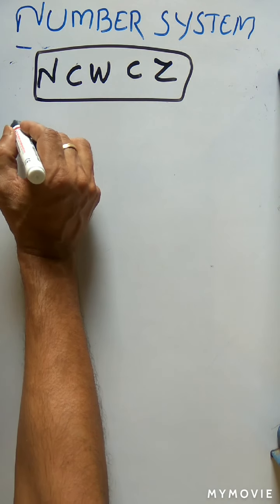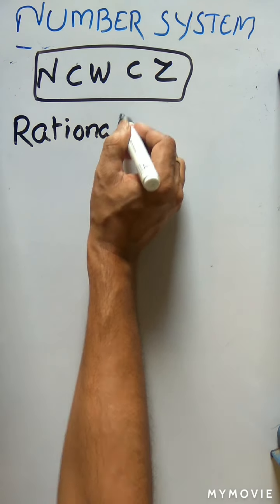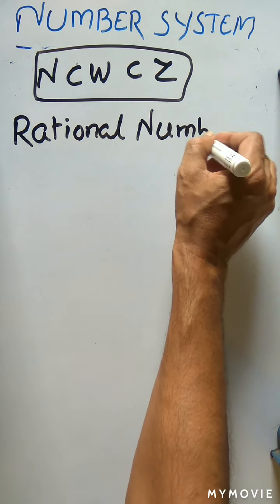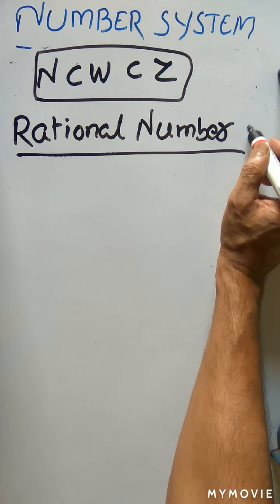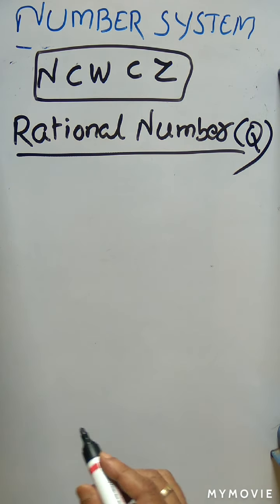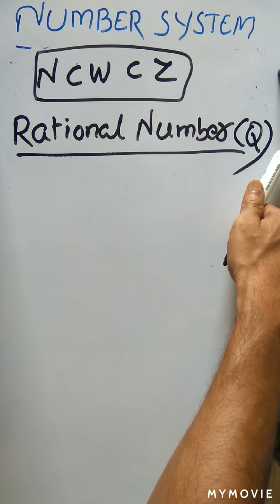Okay, then we will switch over to a new number, that is called rational number. That is represented by the letter Q, or you can say rational number family or rational number set. So Q is the rational number set.